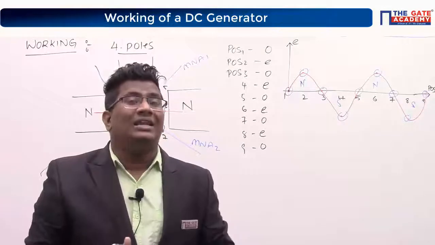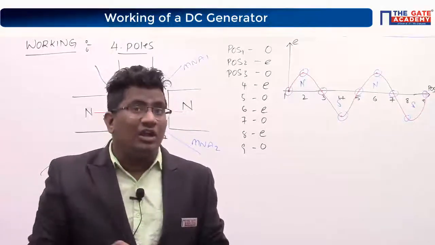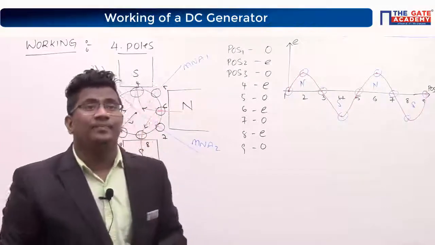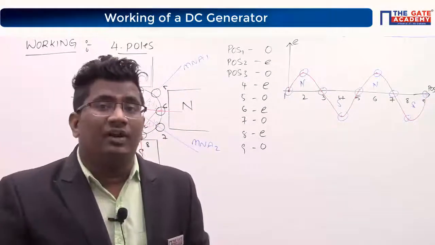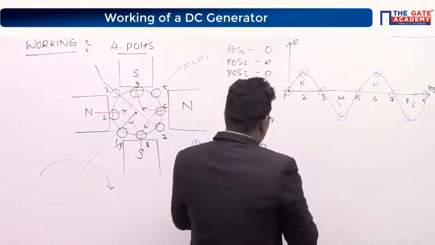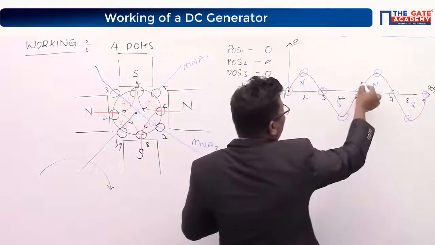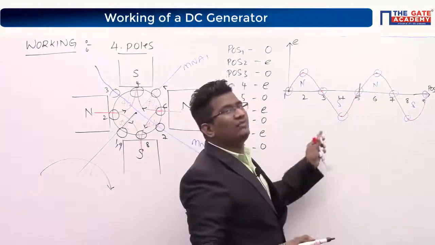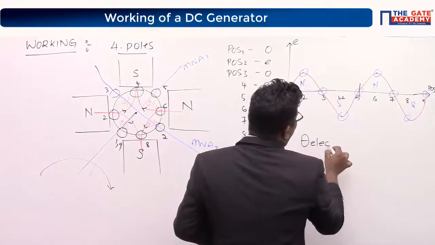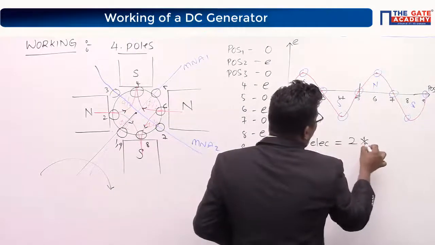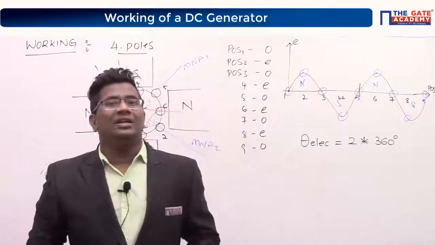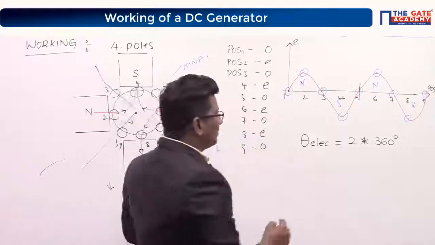Now you tell me, how much electrical degree within 1 revolution? Shabash. Because up to here, 1 360. How many 360s do you have? 2 360s. Now I would like to write theta electrical is equal to 2 times 360 degrees. Can I write like that?